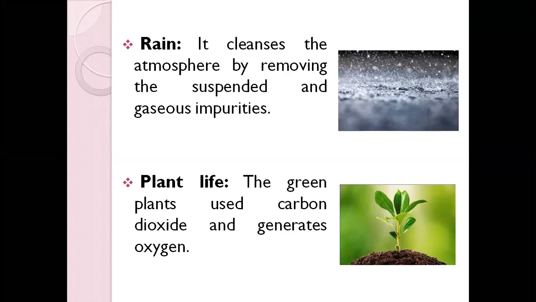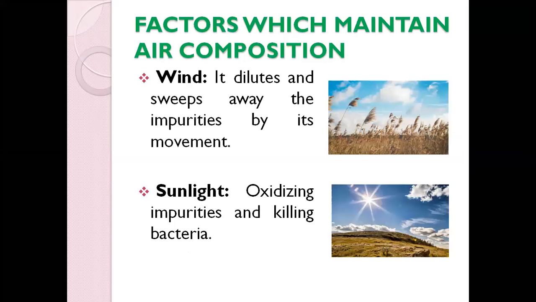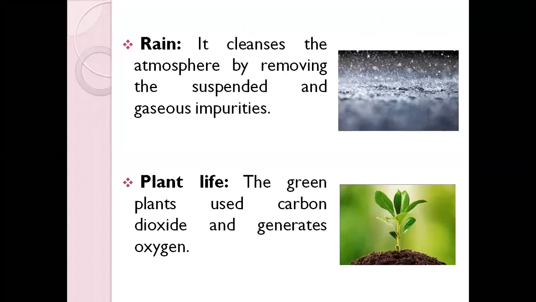That is the main reason why we always encourage everyone nowadays to plant more trees in our surroundings, because plants also help in eliminating the greenhouse effect and global warming, as they are the main source of our oxygen. So these are the factors which maintain the composition of air: wind, sunlight, rain, and plant life.